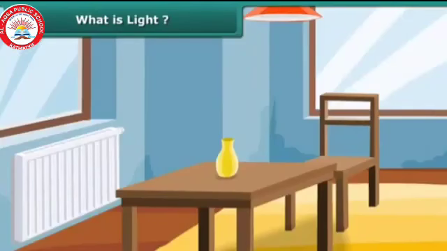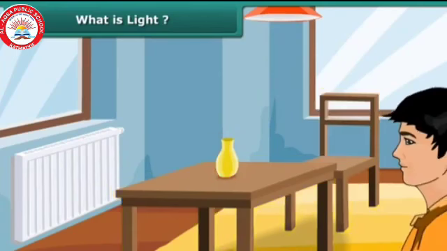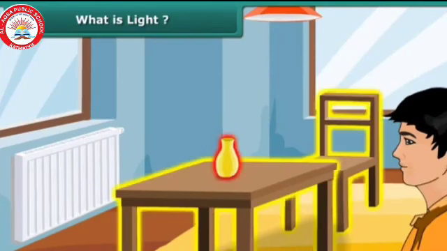Let us see what is the use of light in our daily life. Here in this room we can see these objects, the beautiful vase and all the things. How can we see the things? The ray of light is reflected from the objects to the eyes of the human. When the reflected light enters our eye, then only we can see the objects.